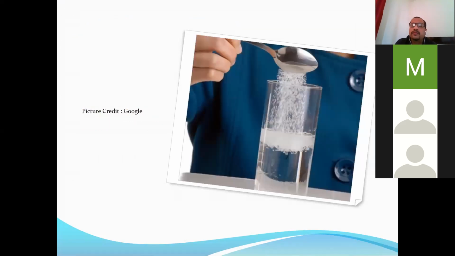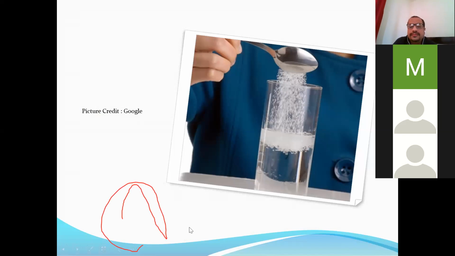Or when some amount of sugar is added in water, then it forms a homogeneous mixture, and that is called a solution. Here the sugar is called the solute that you have studied. Water is known as the solvent, and it forms the homogeneous mixture called the solution. So these are some of the examples.